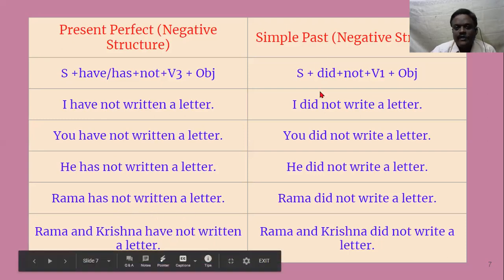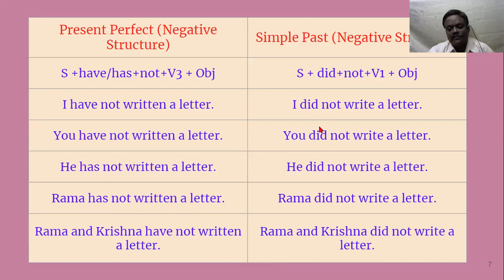In the same way, if it comes to simple past tense, the rule for negating the sentence is to use not after the helping verb, between helping verb and main verb. But in simple past tense, there is no helping verb. I told you in the last class, in simple present tense also, we have to use do or does. In simple past tense, we use did. So subject plus did plus not plus V1 plus object. So I did not write. Positive is I wrote a letter, but negative is I did not write a letter.